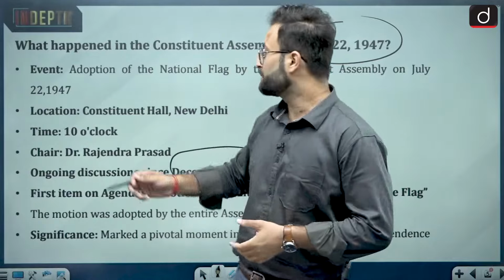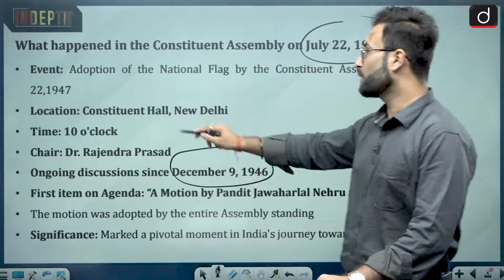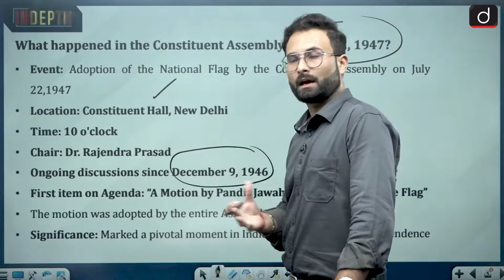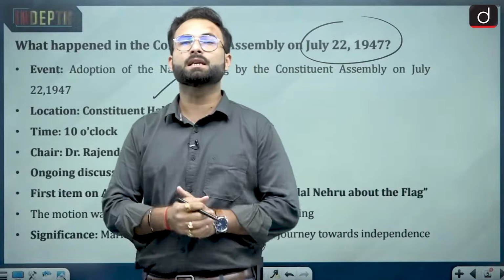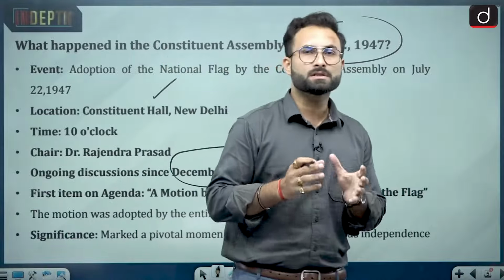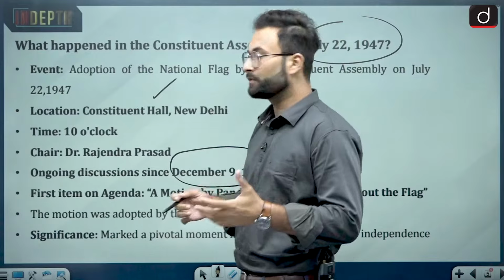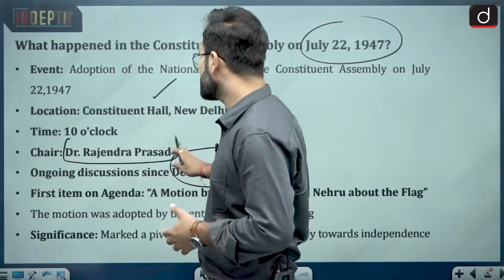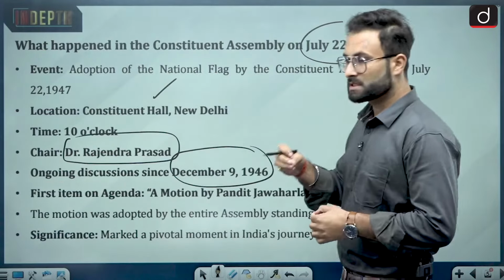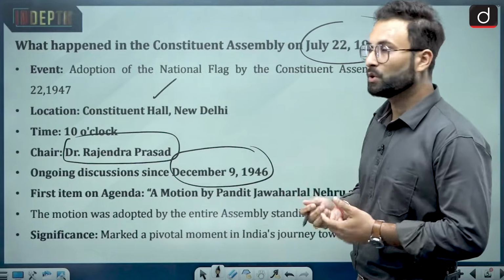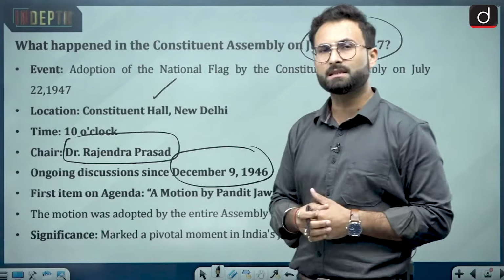As usual, on the 22nd of July in the Constituent Hall in New Delhi at 10 o'clock, the legislators assembled, and the resolution was put forward by Jawaharlal Nehru. At that point of time, the chair of the assembly was Dr. Rajendra Prasad, and discussions were going on, as I told you, since 9th December.